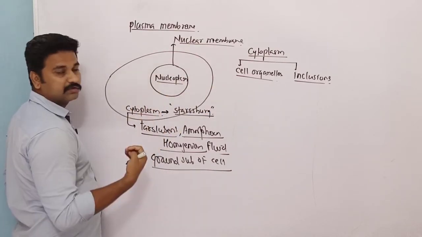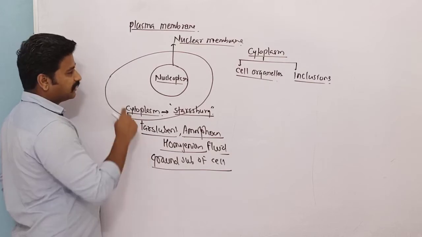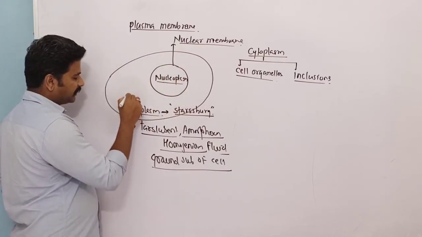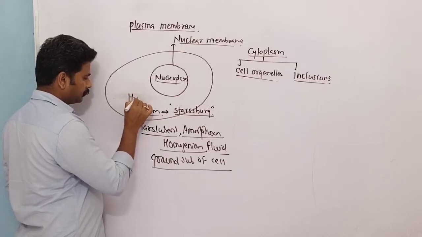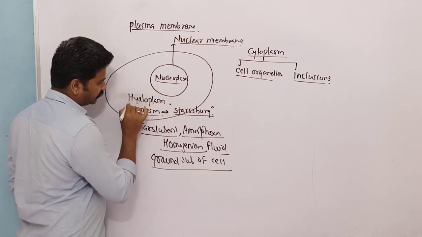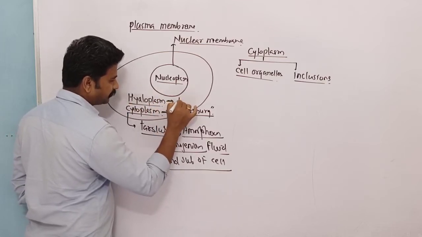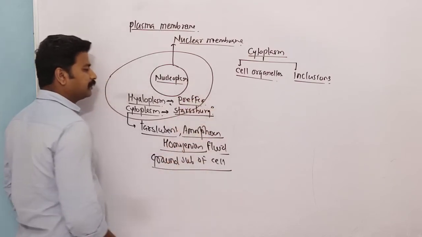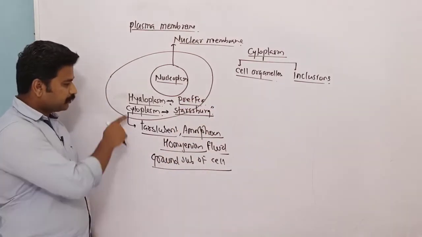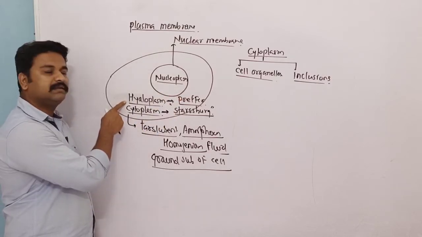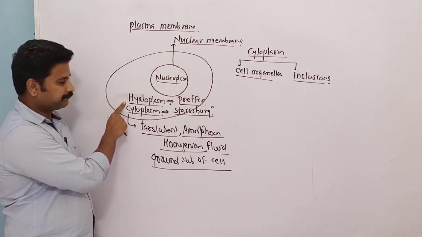If you remove all these things from the cytoplasm, then the liquid which is present inside the cell is called as hyaloplasm. This term was given by Pfeffer. So cytoplasm minus all the cell organelles and inclusions gives us hyaloplasm.